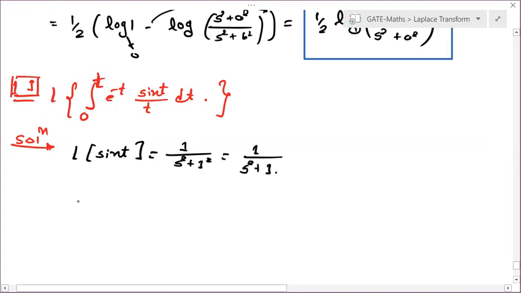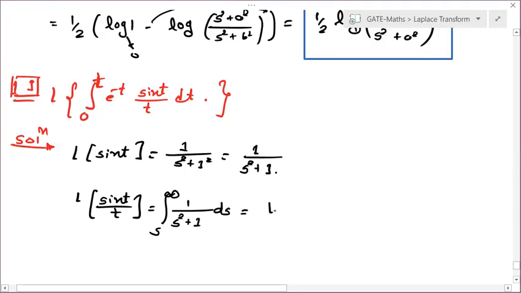Then sin t by t. Laplace of sin t by t will give us integral from s to infinity of 1 upon s square plus 1 ds. So it is tan inverse s. If you put the limits s to infinity, it's tan inverse infinity minus tan inverse s.